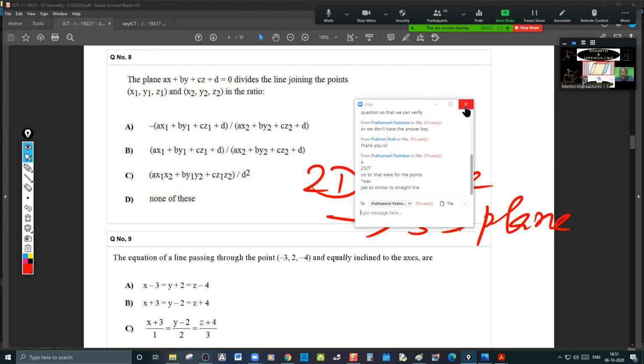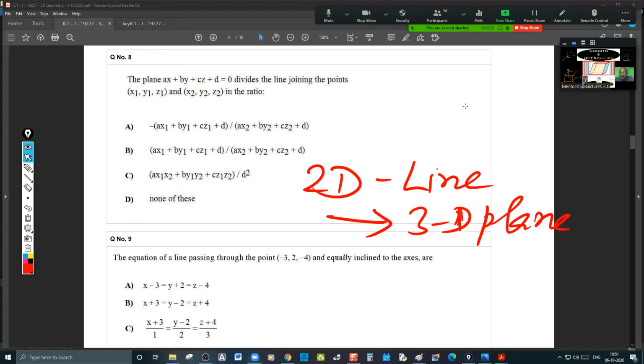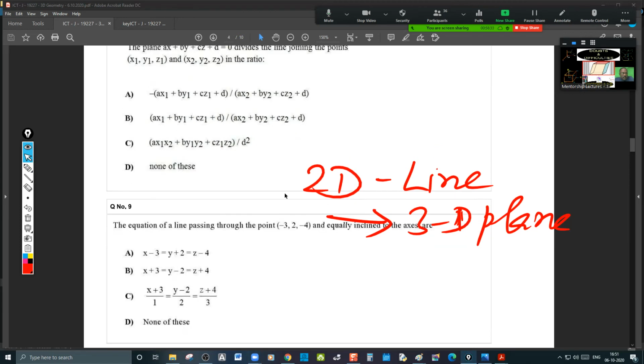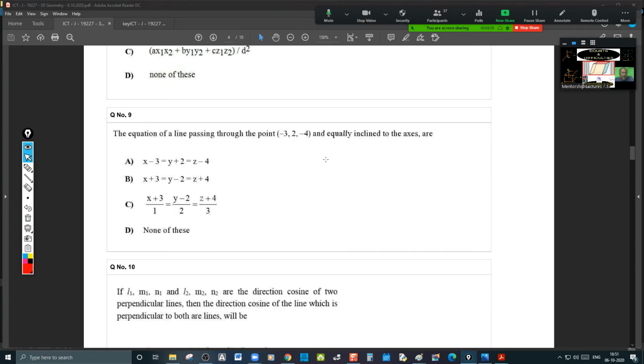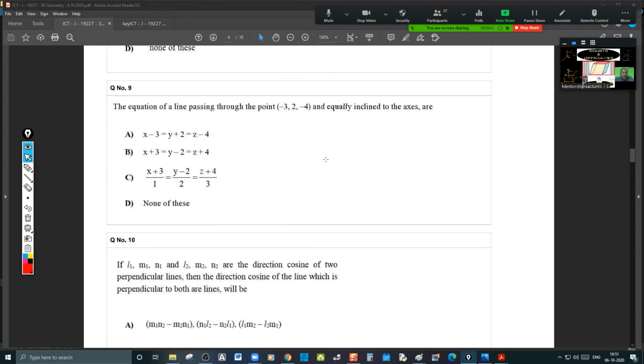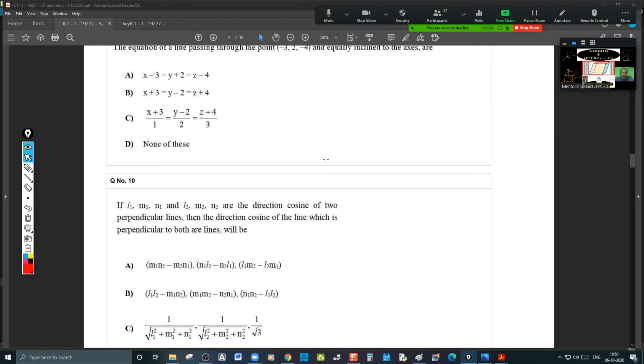Similar to straight line, that Prathamesh is responding faster. Yeah. Anyone, please, after this? 9th, straight question, 10th one, Priyanshi.